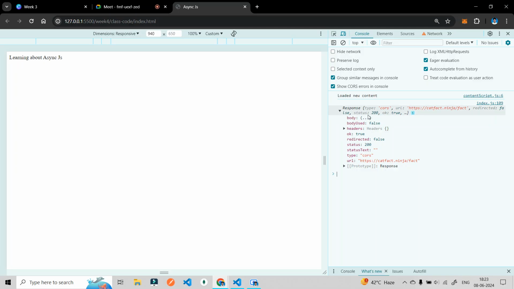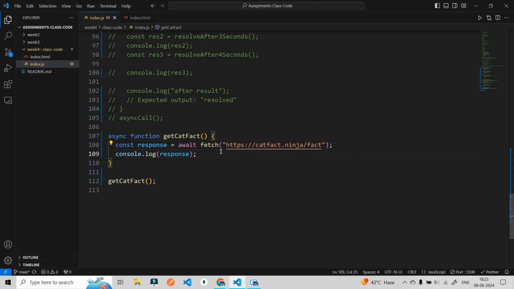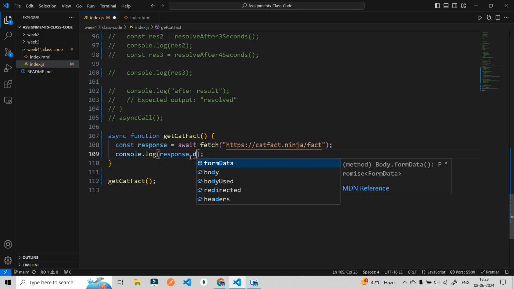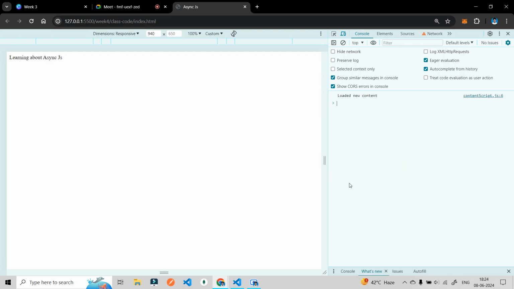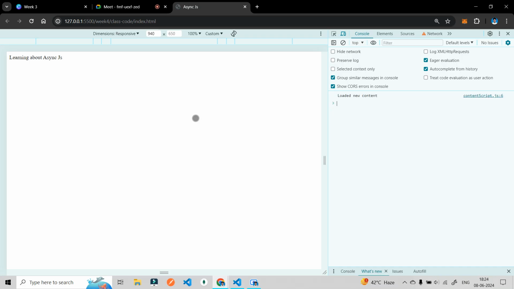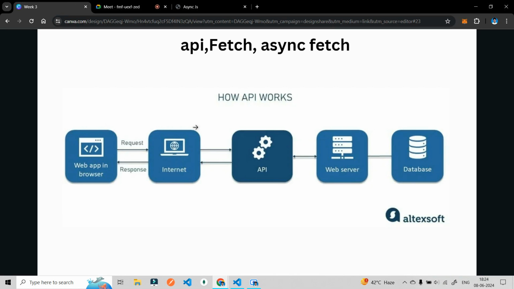Okay, but now we are not getting the data. Like you said, this particular thing will give us the cat fact, but we are not able to see any cat fact here. What are all these body, headers, status? Let me see what happens here. Undefined. Okay. Do you remember what I told you, that protocols only understand what? Protocols only understand strings, byte stream. This is what I told you, right?